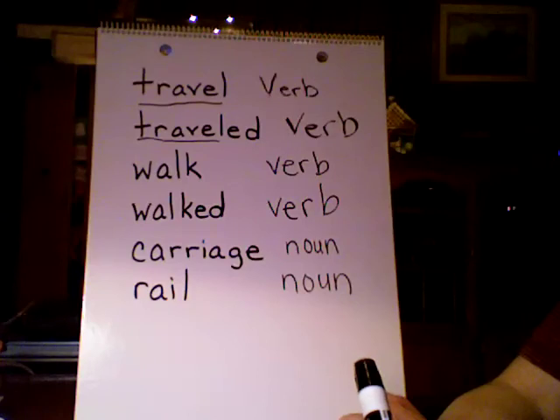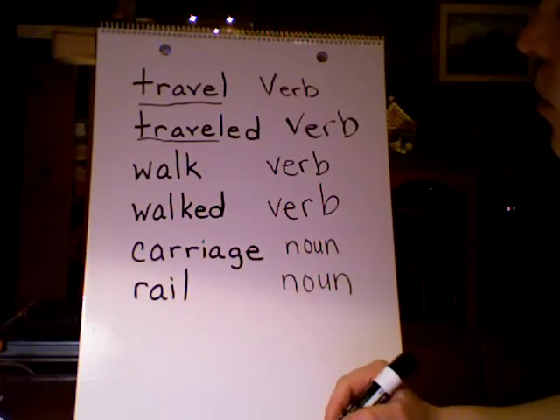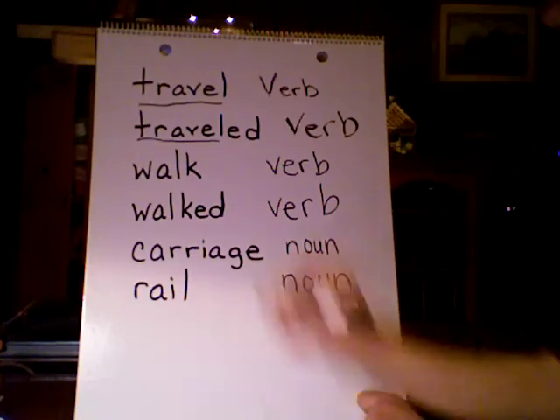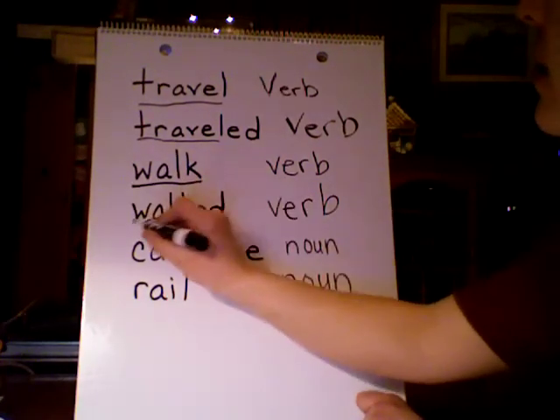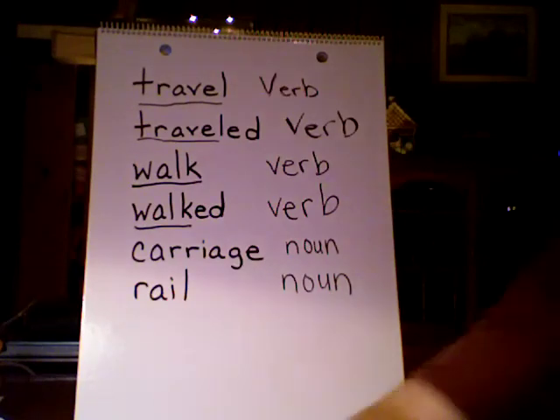And the other set would be, you're right, walk and walked. What's our root word there? You guessed it. Walk is the root word on both. Great job in analyzing these words.